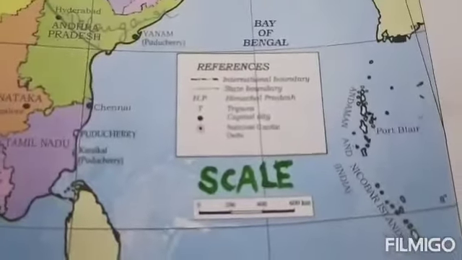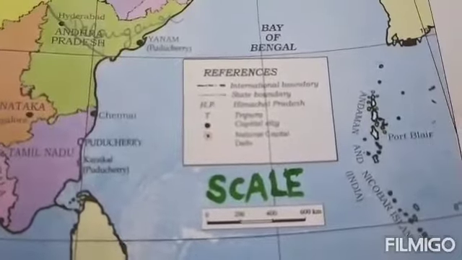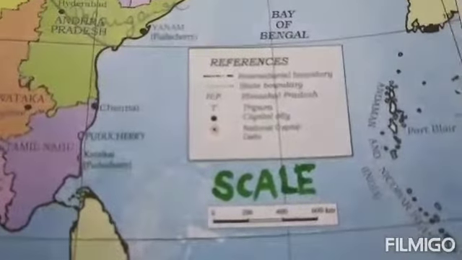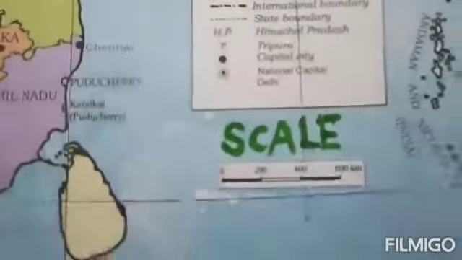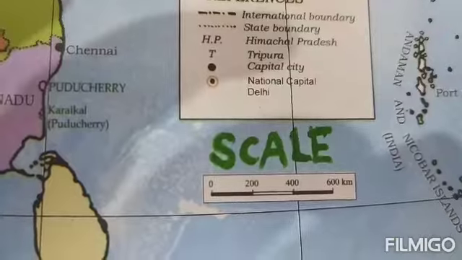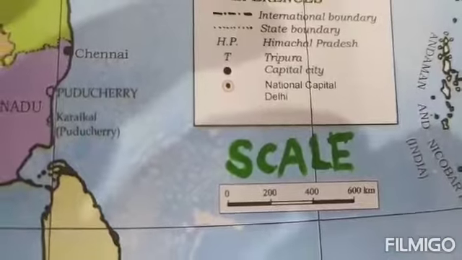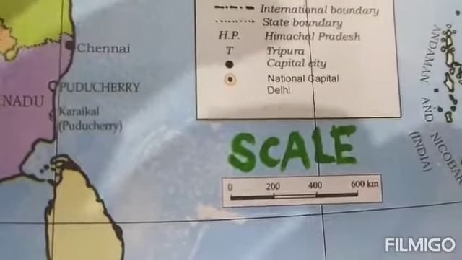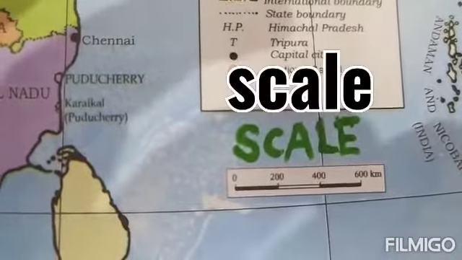Next important feature is the scale of the map. Children, we use scale in the map. It is very essential for maps. Why?